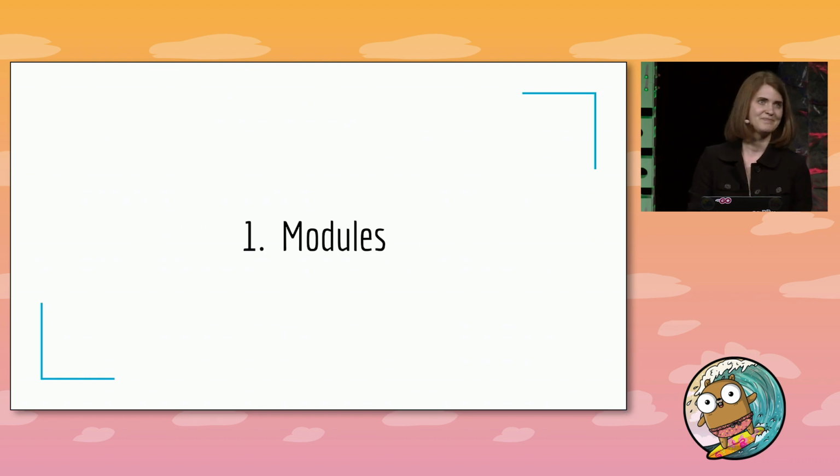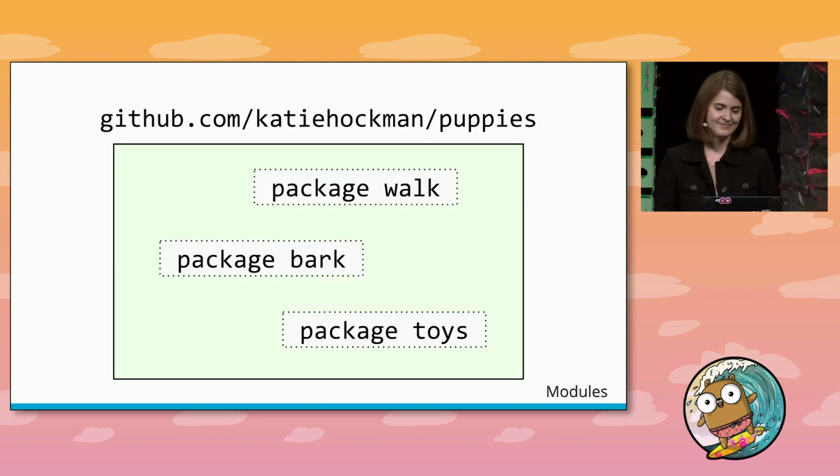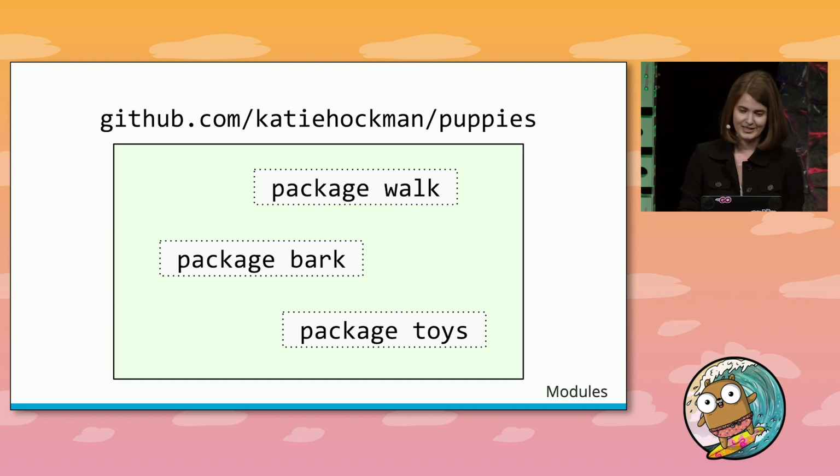Let's start with modules. A module is a versioned set of Go packages that are related to one another in some meaningful way. So in this example, I have my repository, katiehockman/puppies. And in this repository, I have a few Go packages. I have package walk, package bark, package toys. They're all related to one another. They share a lot of the same dependencies. So I put all of these packages inside of a single module that can now be versioned together.